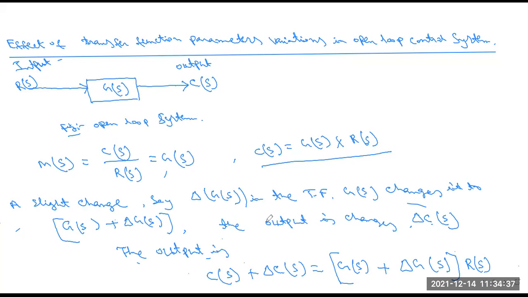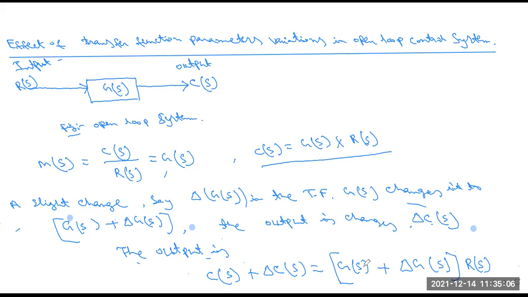And when the controller part changes slightly, the output also changes, that is delta C(s). So we write the output equation: C(s) plus delta C(s) equals G(s) plus delta G(s) into R(s).